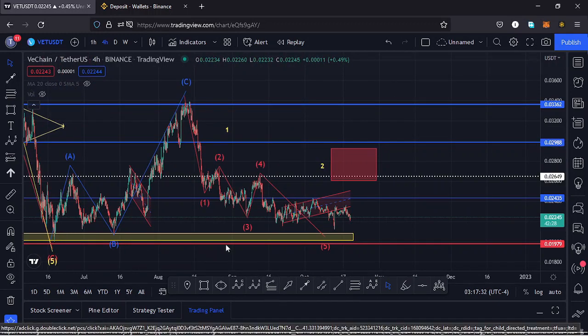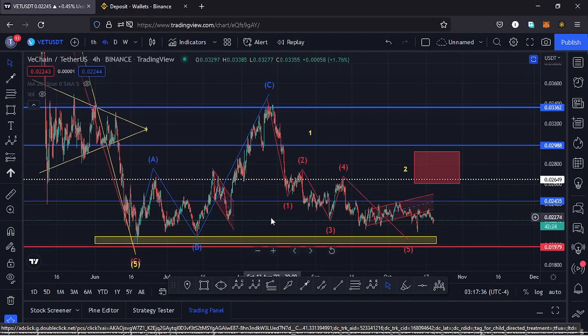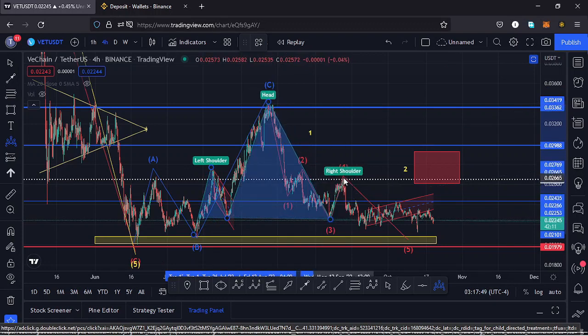Also looking at this 4-hour chart, we have the formation of a chart pattern right here, which is a head and shoulders pattern, and if I draw it out, we can have this as the left shoulder of that head and shoulders pattern. Then we have seen the formation of the head right here, then the neckline, then we have seen the right shoulder, then after completing the formation of the right shoulder, we have been seeing much of a consolidation right here.